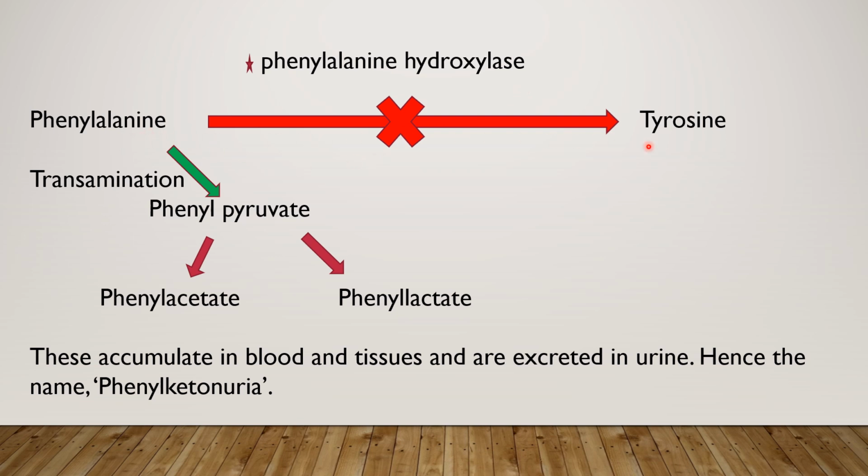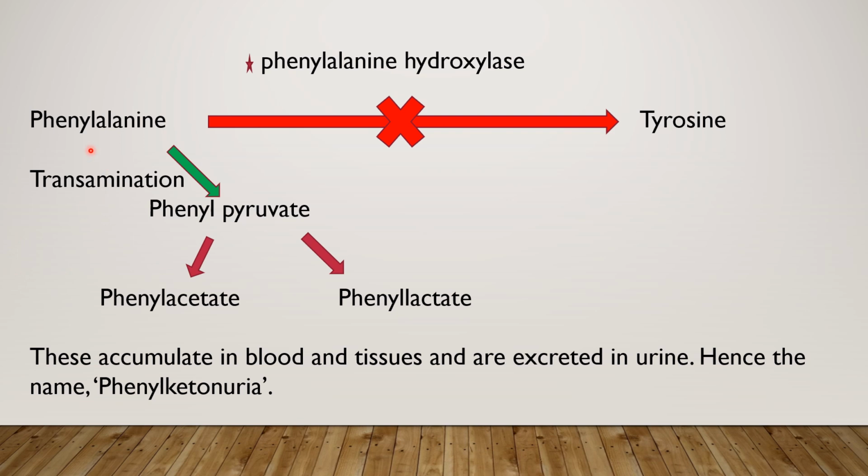This is there in normal person. But when the person is suffering from phenylketonuria, this is the inborn error of metabolism, inborn error in amino acid metabolism. So when the person is suffering from phenylketonuria, there is absence of this enzyme and there is no conversion of phenylalanine to tyrosine.